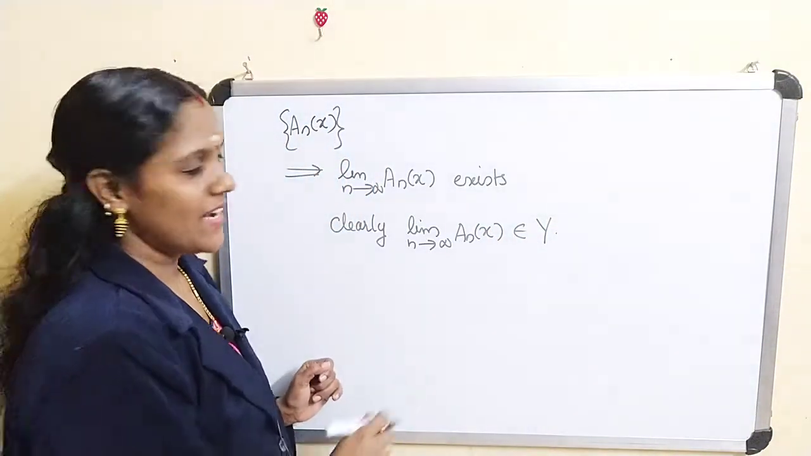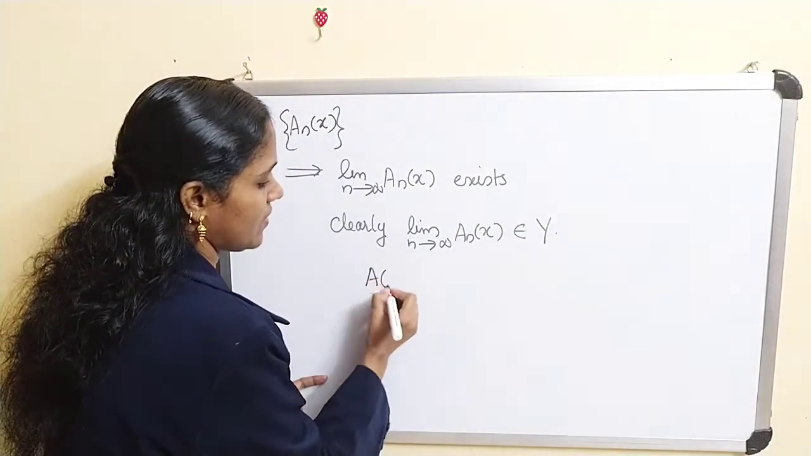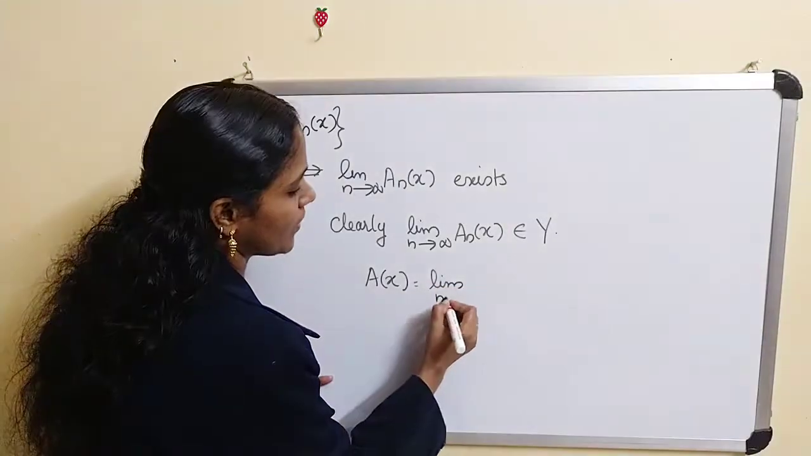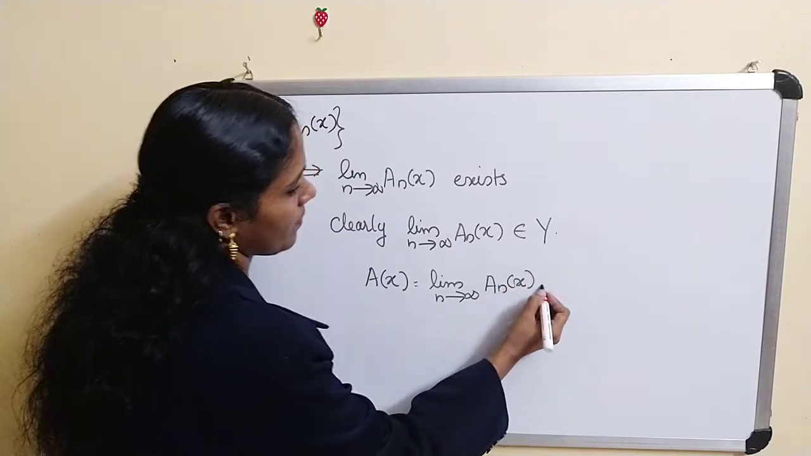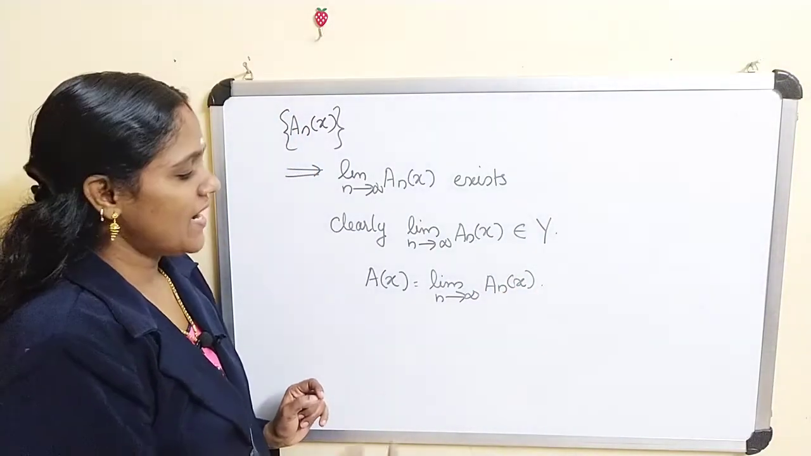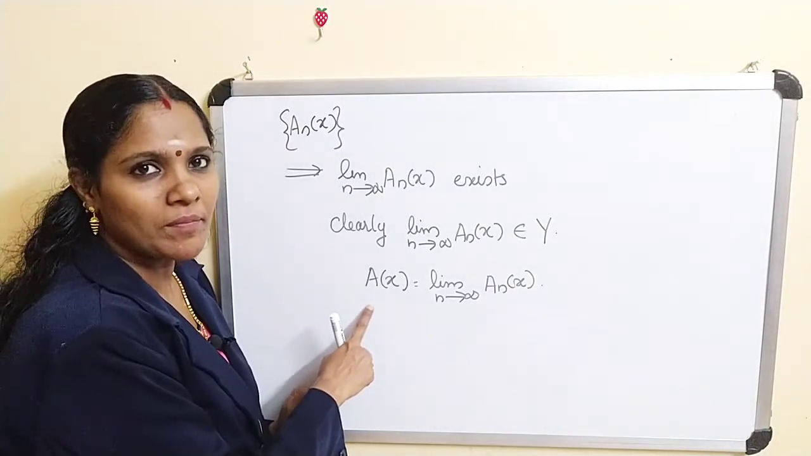Okay. And we denote this limit as A of x. Suppose A of x is equal to the limit as n tends to infinity of A_n x. Okay, clear? And you can easily prove this A is a linear map.